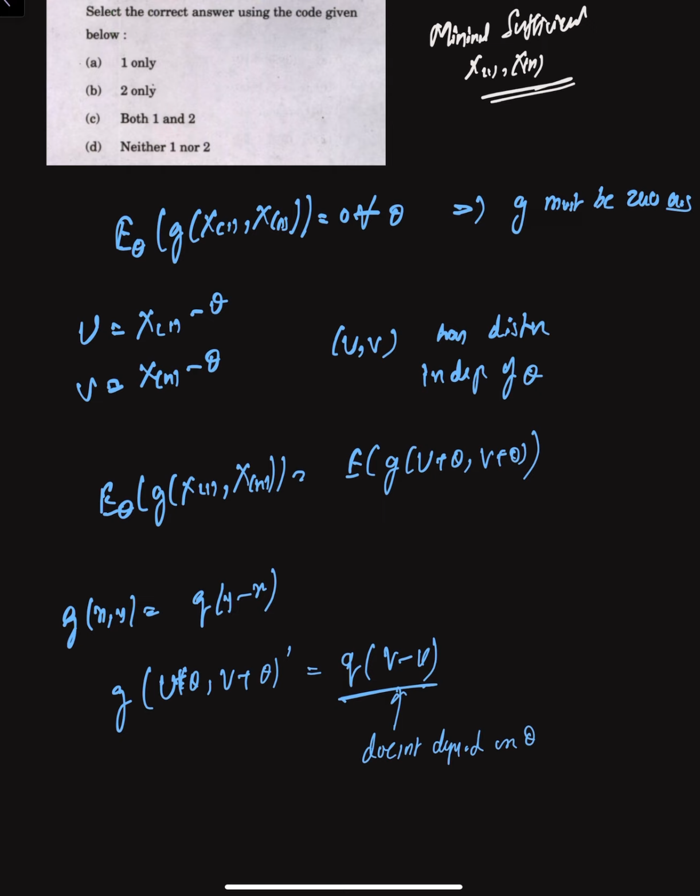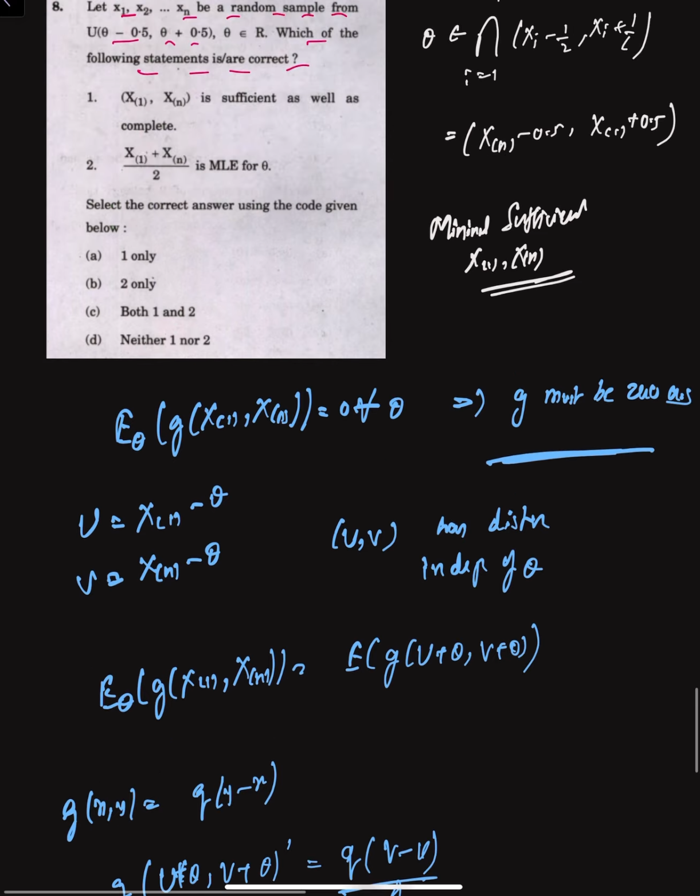So that means I can choose a non-zero q with mean 0 under this v minus u, and that will give me a non-zero z function which is not 0 everywhere for every theta. So that means a non-trivial g with 0 expectation also exists, so therefore it is not complete. It is sufficient, in fact it is minimally sufficient, but it is not complete. So therefore statement 1 is partially false because it is not complete.